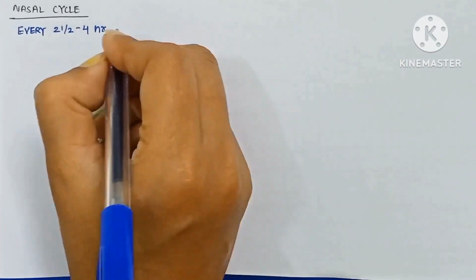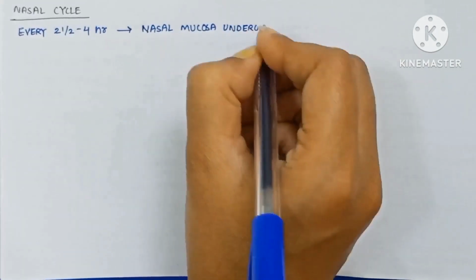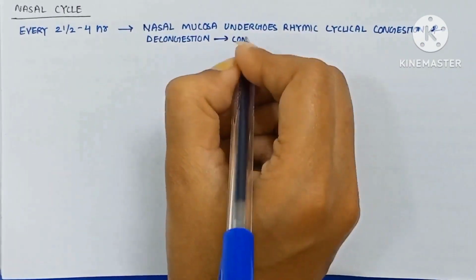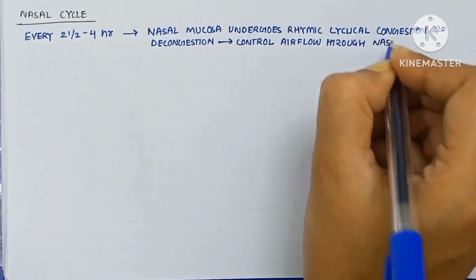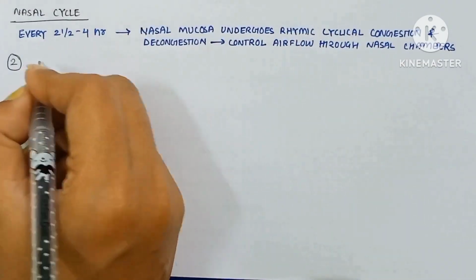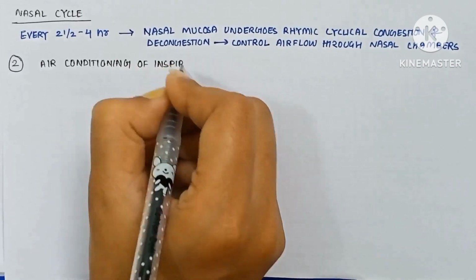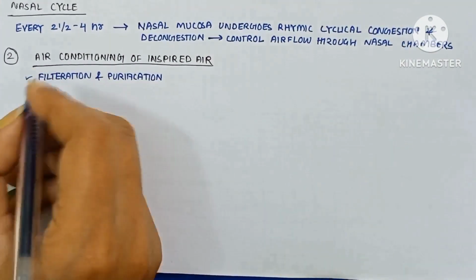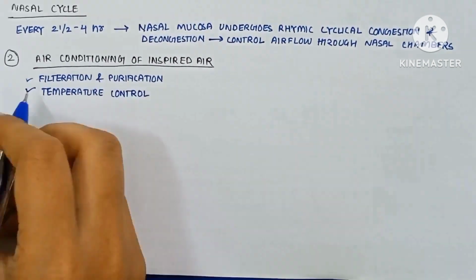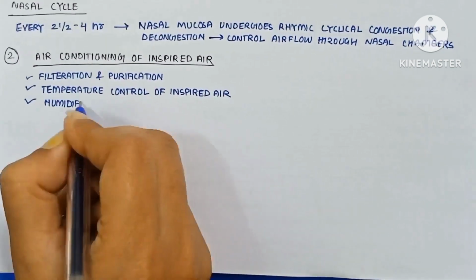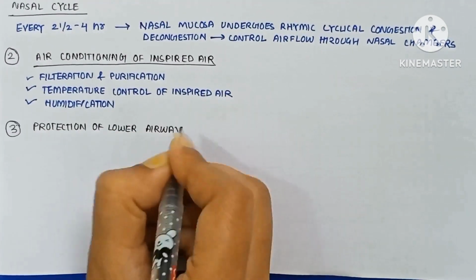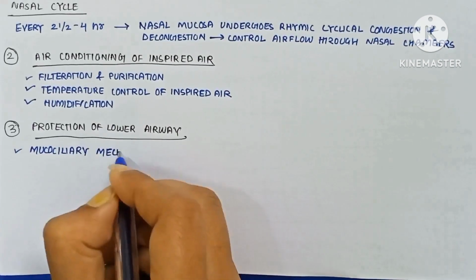Now the nasal cycle: every 2.5 to 4 hours, the nasal mucosa undergoes rhythmic cyclical congestion and decongestion, which controls the airflow through the nasal chambers. Second is air conditioning of the inspired air: filtration and purification, temperature control of inspired air, humidification. Third is protection of the lower airway, the mucociliary mechanism.